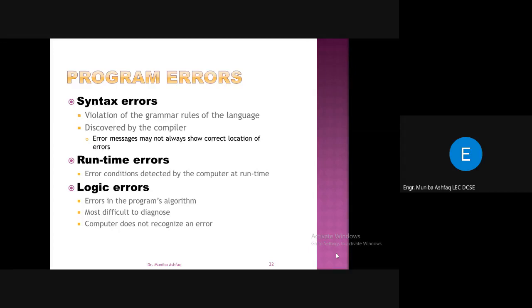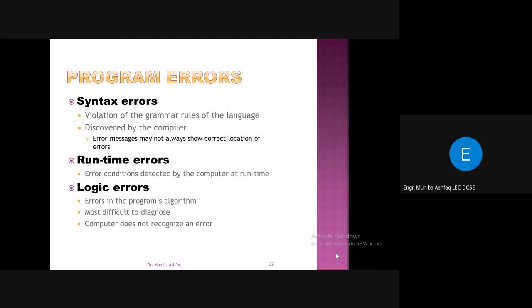So you can have errors at runtime. What type of runtime errors? Let's suppose you have an instruction like C equals A divided by B, and during execution you ask the user to input values for A and B. Let's suppose the user enters the value 3 for A, but for B enters 0.